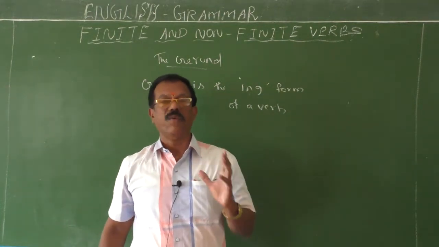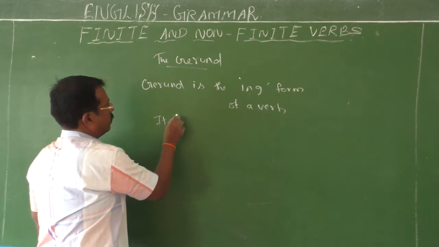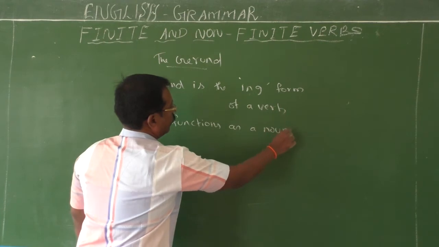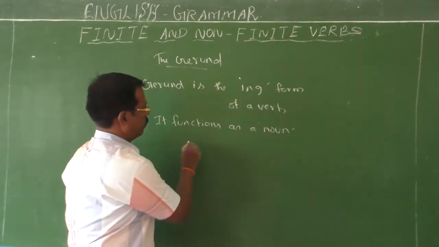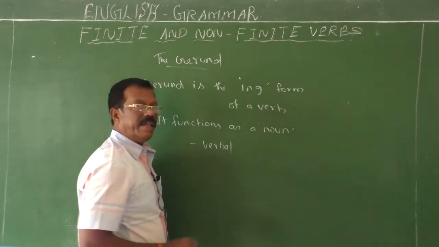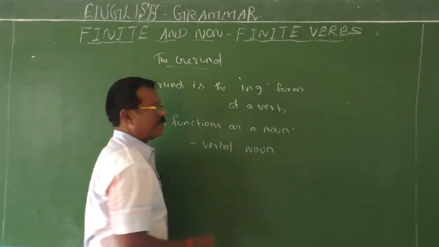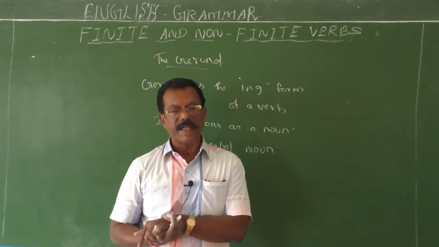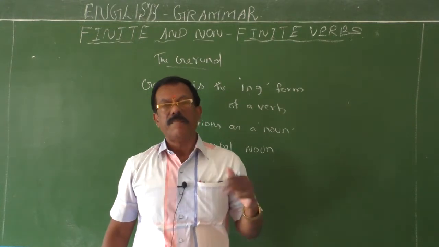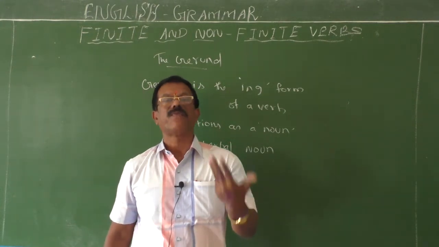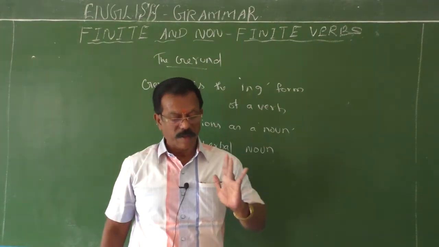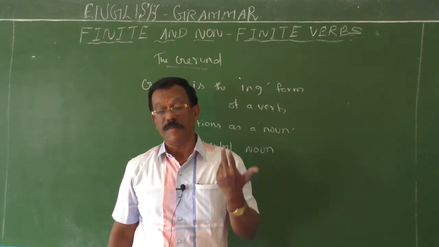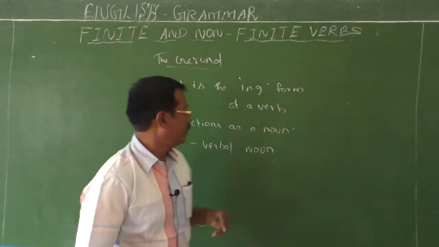It functions as a noun. Therefore, we call this gerund a verbal noun. In the grammatical glossary, it is called a verbal noun. It functions as a verb. At the same time, it functions as a noun. Therefore, it is called a verbal noun. Okay. So it is formed by adding ing to the base form of the verb. So a gerund is the ing form of a verb that functions like a noun. It names an activity. Very important. It names an activity rather than a person or thing.